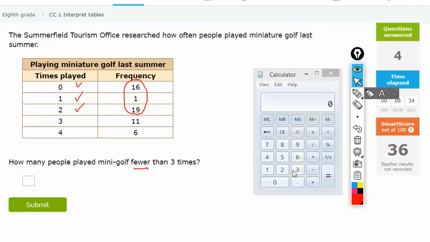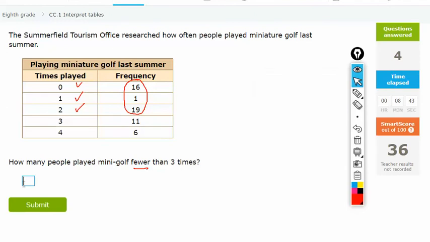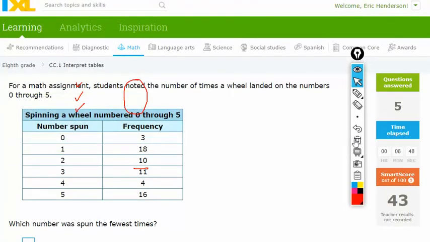Okay, so we're going to clear that out. We're going to do 16 plus 1 plus 19, giving us 36. Alright, so that's how you do that.